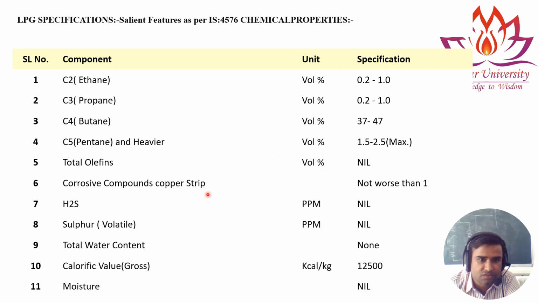It is not corrosive. No H2S, sulfur nil, and calorific value is 12,500 kilocalories per kg for the LPG. No moisture.